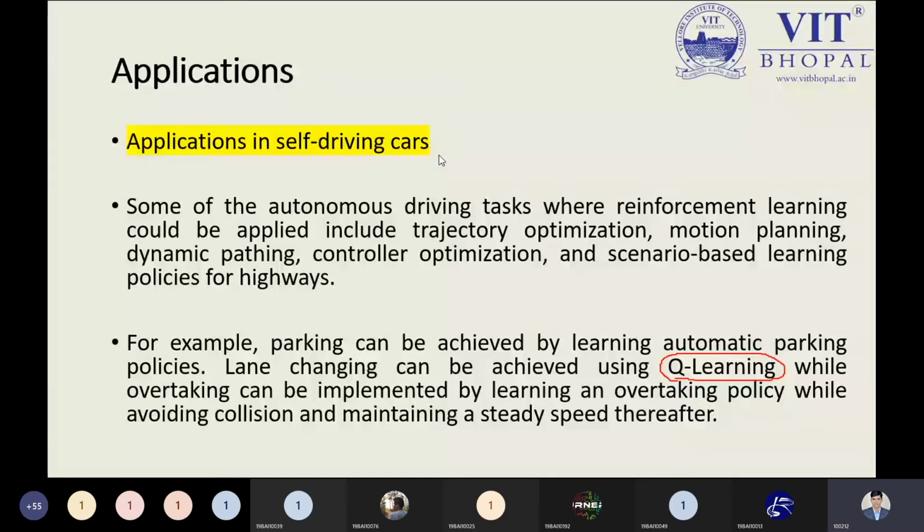Lane parking can be achieved by using Q learning. So what is Q learning? Q learning is a method of reinforcement learning that is applied in the self-driving car mechanism. Now, overtaking can be implemented by learning an overtaking policy.